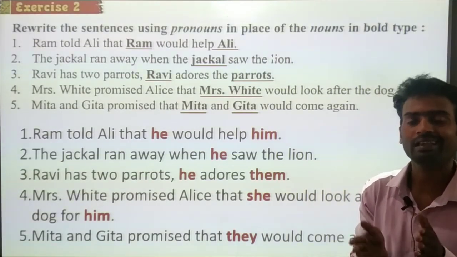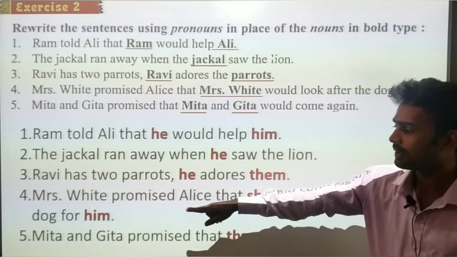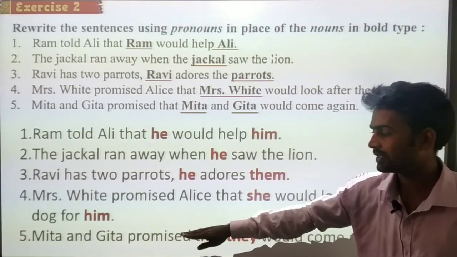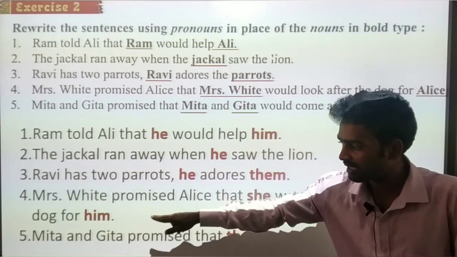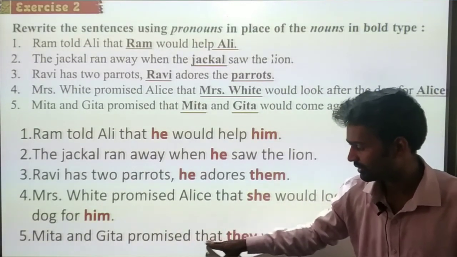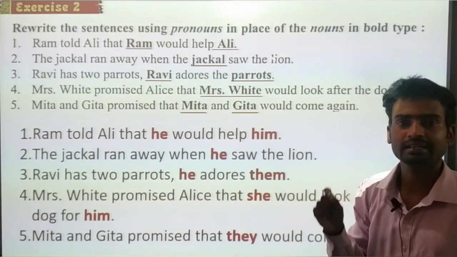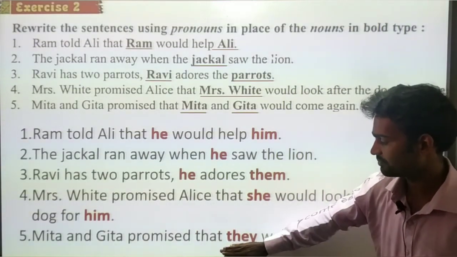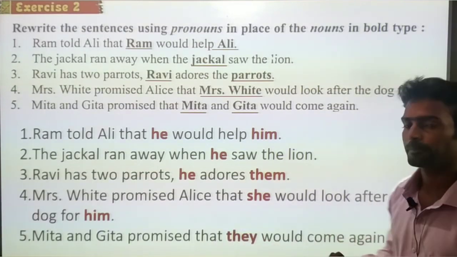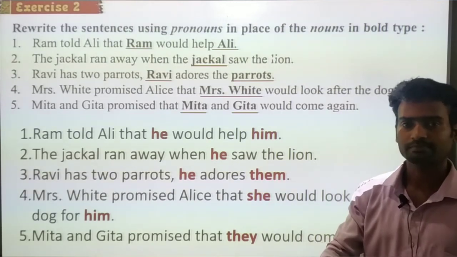We use they or them. Mita and Geeta promised that they, why? Because they both promised together, so we don't need to repeat the nouns again. Simply we use they would come again. So this is how we have to change it, right?